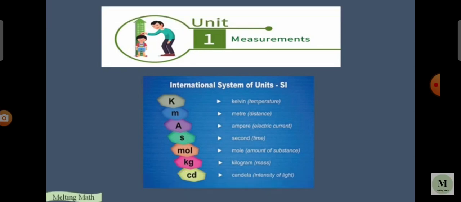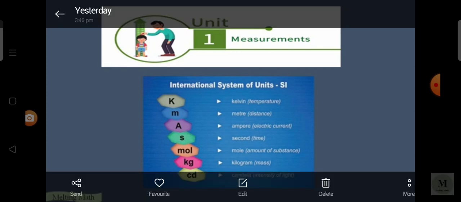Electric current is measured in ampere and is expressed as capital A. Time is measured in hour and second. For this, second is the standard unit for measuring time, expressed as small s. Amount of substance is measured in mole, that is expressed as small mol.